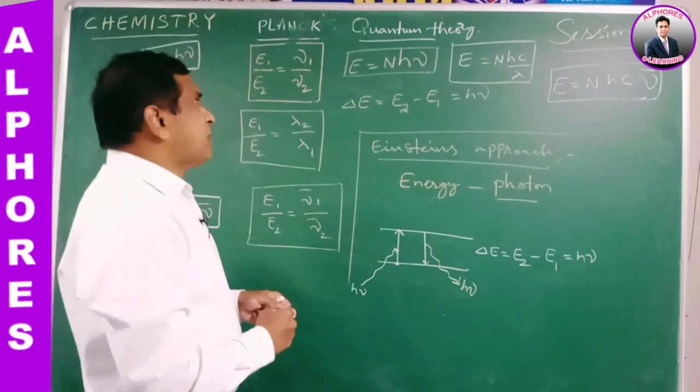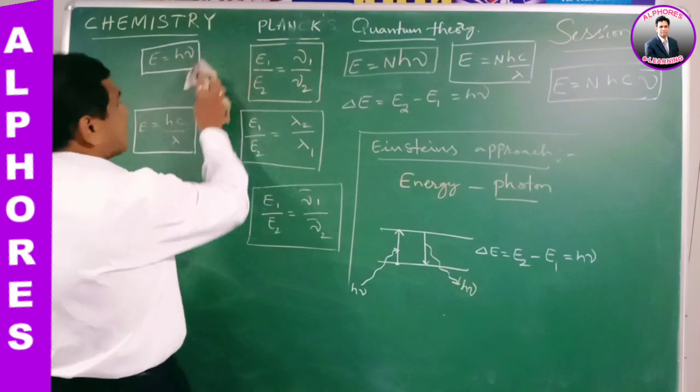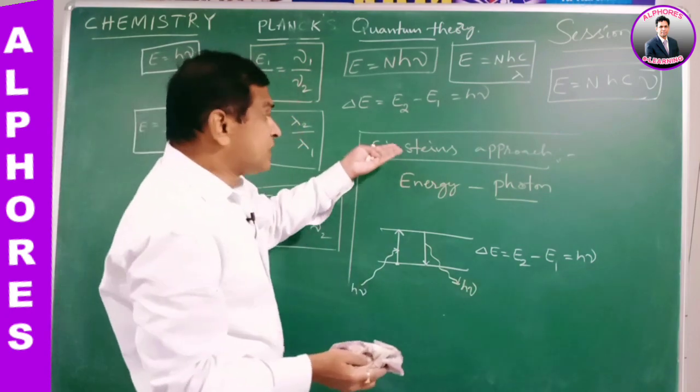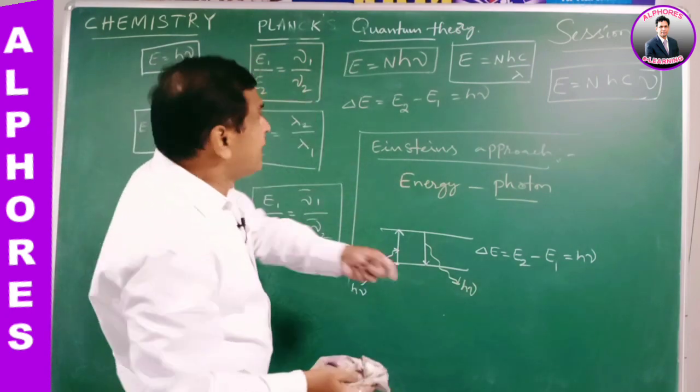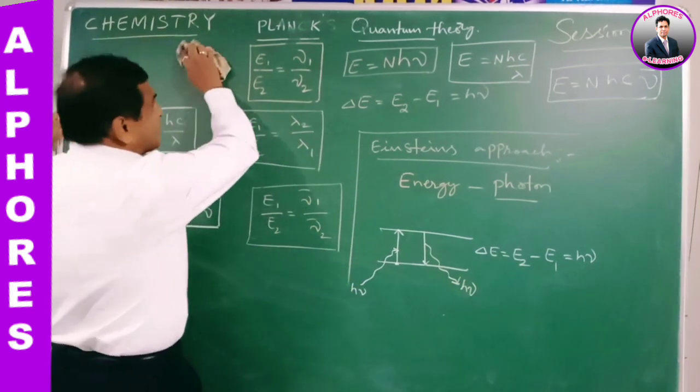Okay, now coming to the photoelectric effect. After completing Einstein's generalization of Planck's quantum theory, Einstein explained the photoelectric effect.